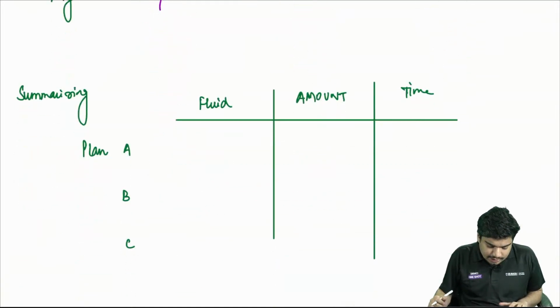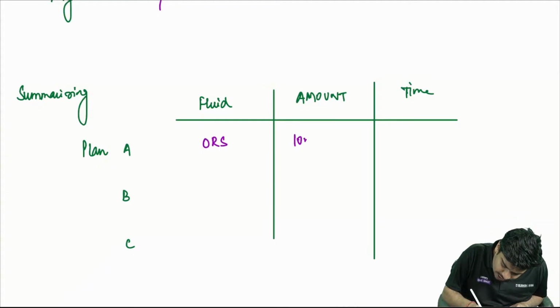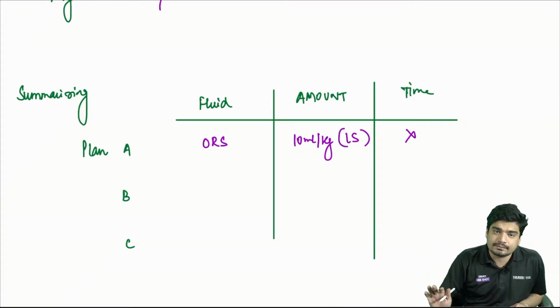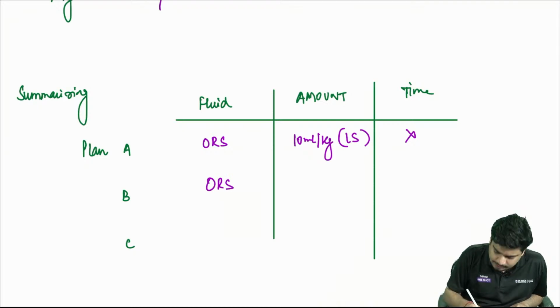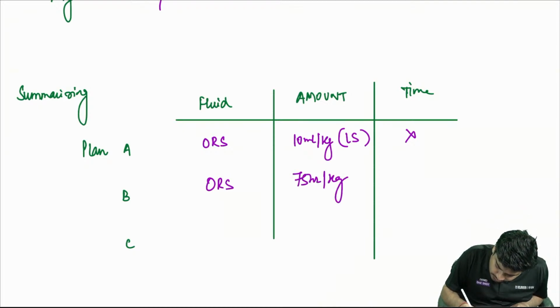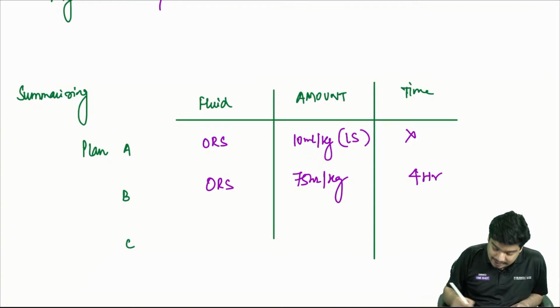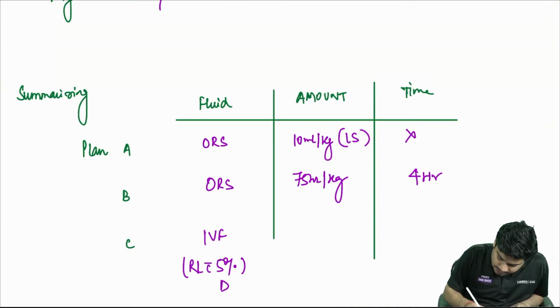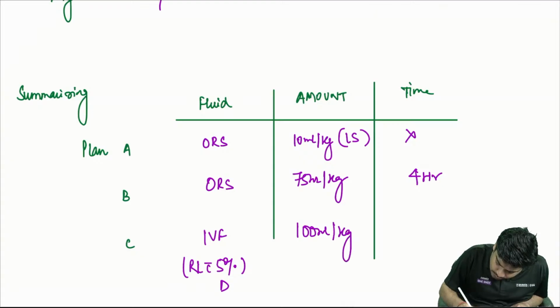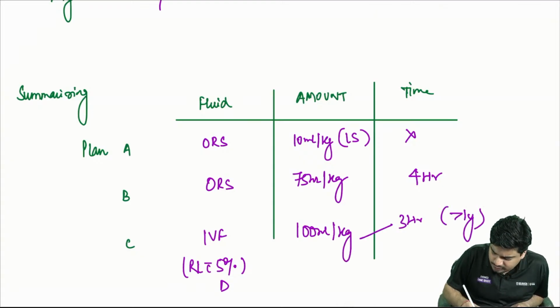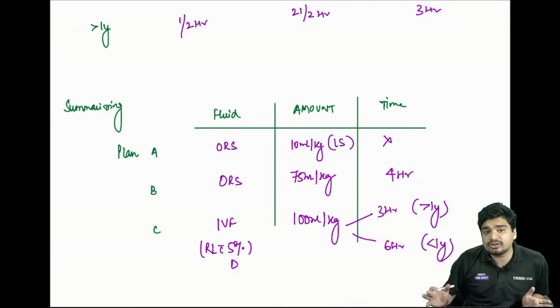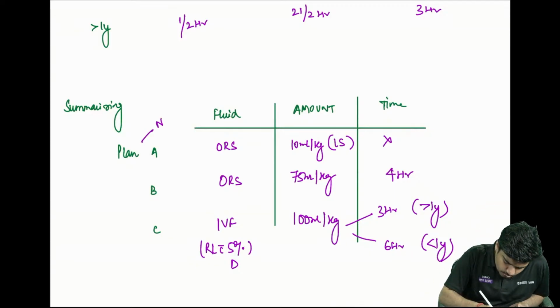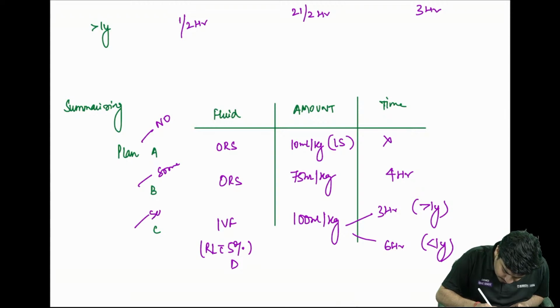Alright, let's summarize it. In Plan A, what are you using? ORS. How much? You are giving 10 ml per kg with each loose stool. No time point. Anytime you have a loose stool, you will give it. In Plan B, again you are using ORS. This time it is 75 ml per kg given over 4 hours. In Plan C, you are using IV fluids, that is RL with 5% dextrose. Given how much? 100 ml per kg over 3 hours if the child is more than 1 year, and over 6 hours if the child is less than 1 year. So this is your Plan A, Plan B, Plan C. Plan A is for no dehydration, Plan B is for some dehydration, and Plan C is for severe dehydration.